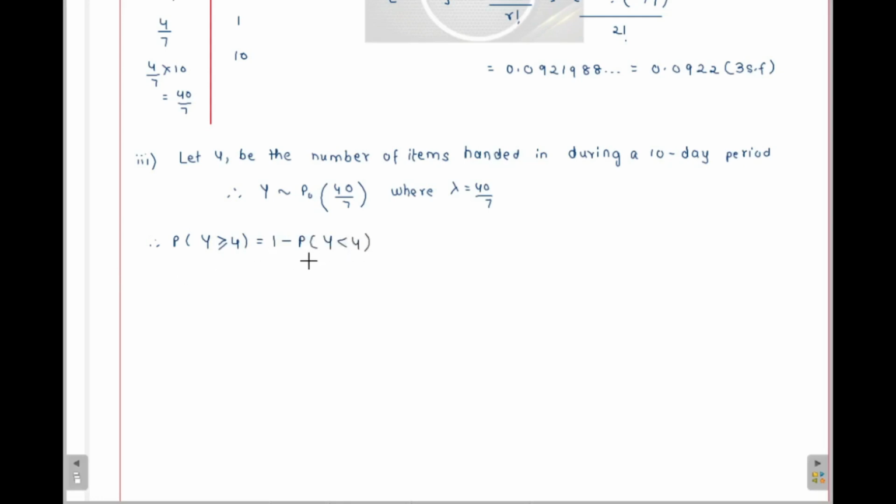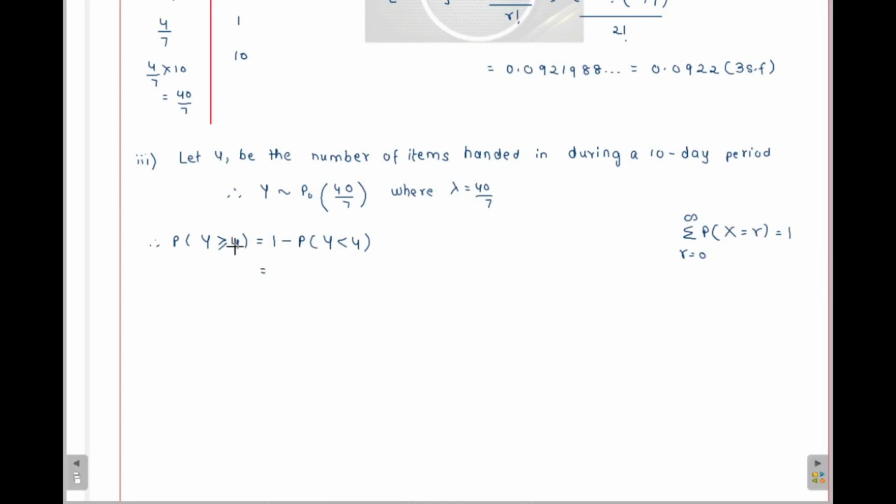Why can I write it this way? Because we have studied that the summation of the probability of a random variable x taking a value r, when r varies from 0 to infinity, is equal to 1. The sum of all the probabilities for that random variable taking a particular value is always equal to 1. So probability of y greater than or equal to 4 has to be equal to 1 minus probability of y less than 4.